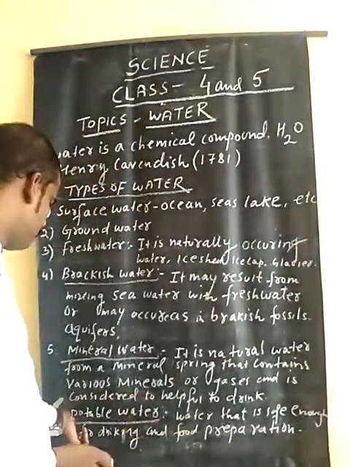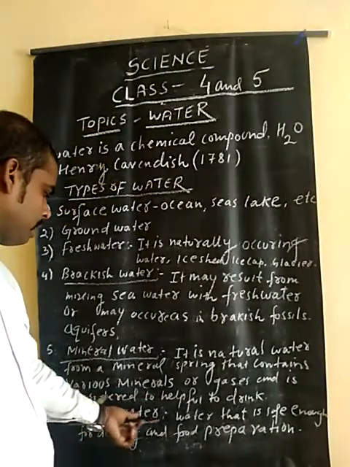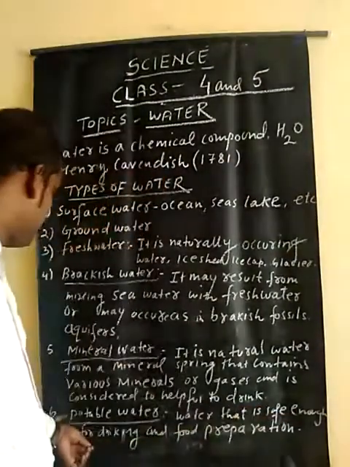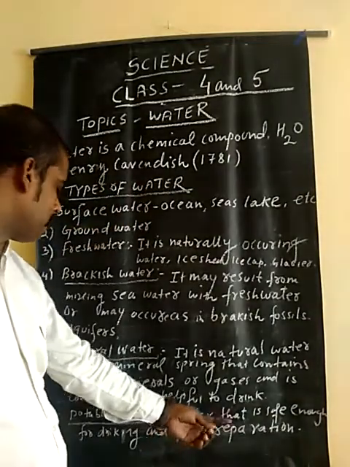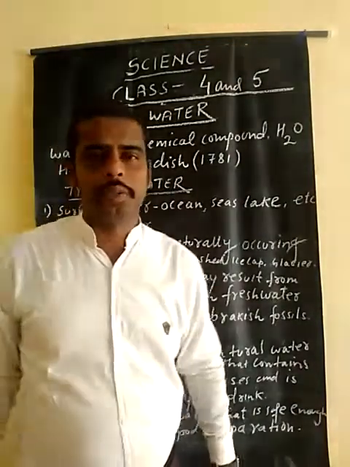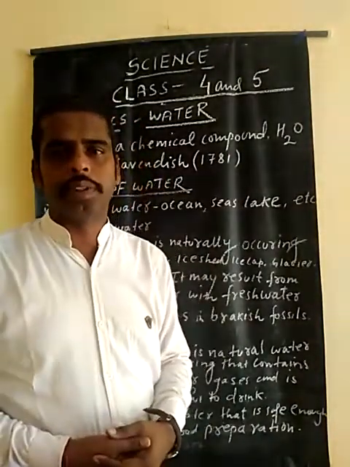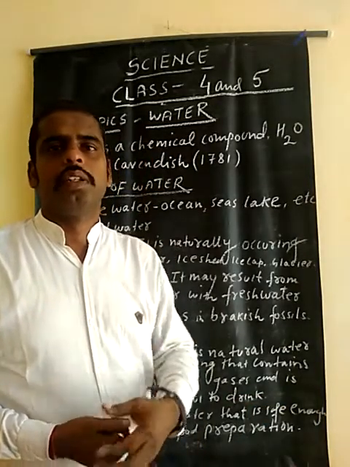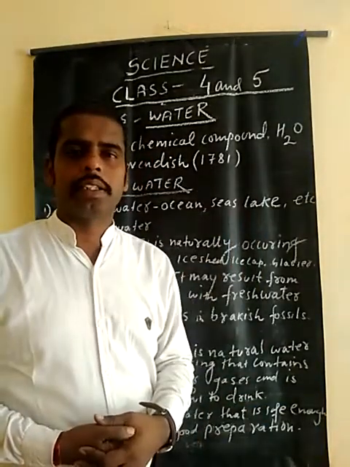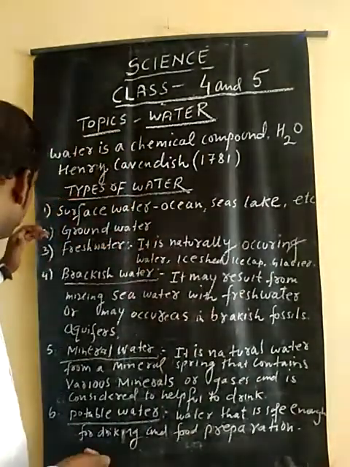Okay. Next, last one is potable water. Water that is safe enough for drinking and food preparation. Most people use potable water because it is very suitable for drinking and for cooking purposes also. So these are the six types of water which are present on our earth.